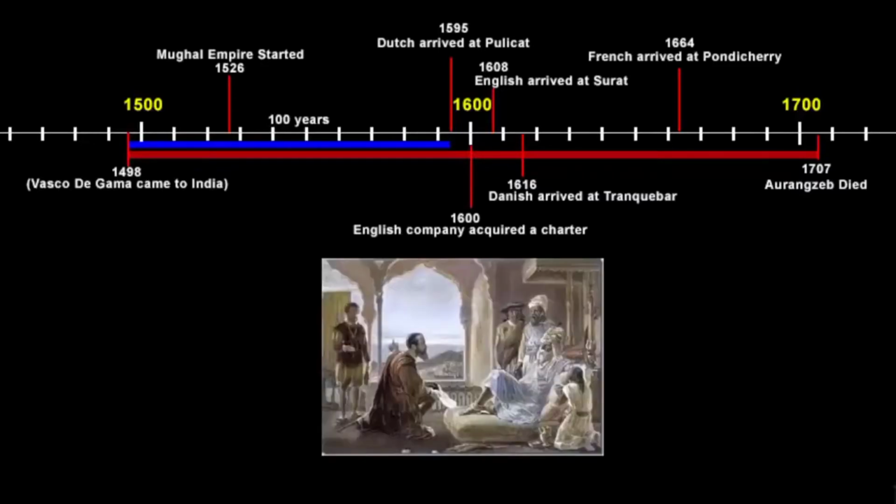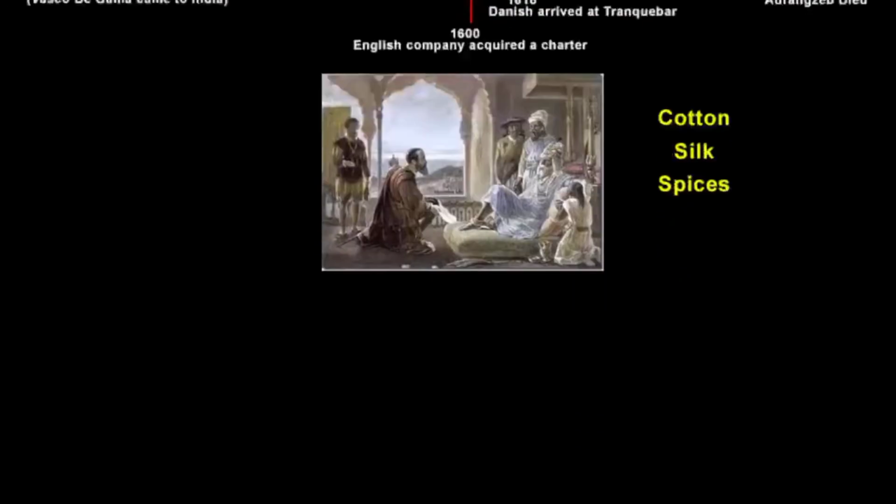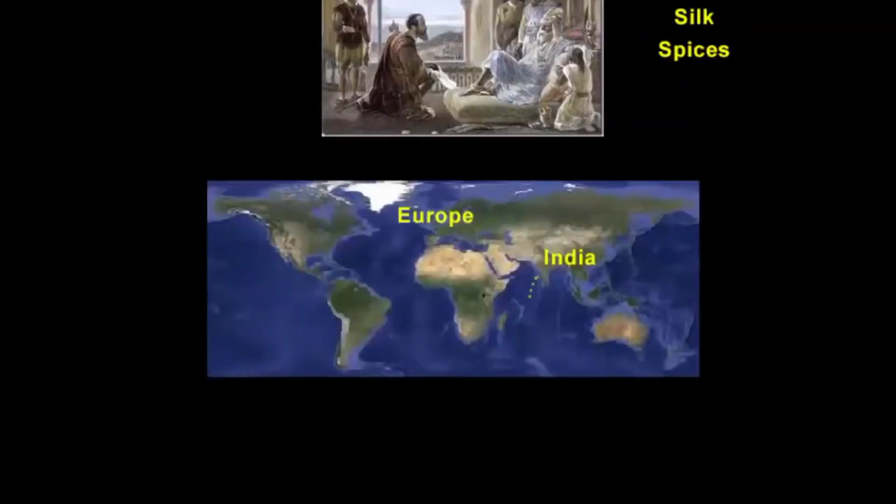Okay, now that everyone has arrived on the scene, there comes a big problem. All these European trading companies were interested in buying the same products, and that was fine qualities of cotton and silk. Apart from silk, they were also interested in spices like pepper, cloves, cardamom, and cinnamon. These all had huge market demand in Europe. So they all had a plan to take it back to the European market and sell it for higher prices to make huge profit. You see, now Britain is no more the lone shark. There are other sharks in the competition.